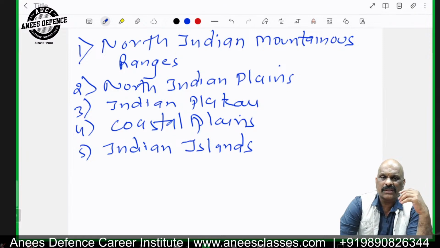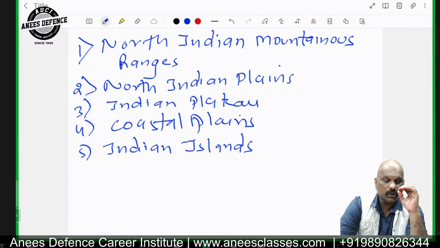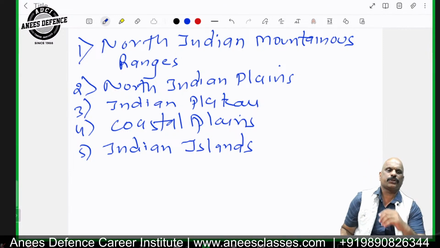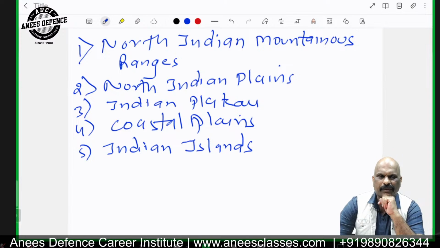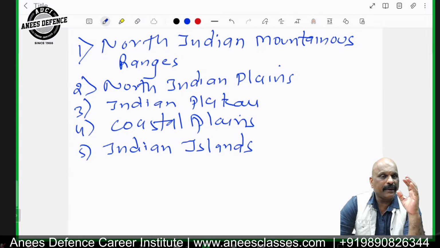Now, these rivers water the plains of India. They add fresh alluvium to the Indian plains. So these rivers have their own importance, and the Himalayas are of very great significance to India. Now, the next geographical division of India which I want to cover here is the North Indian plains. Let me define what you understand by plain.